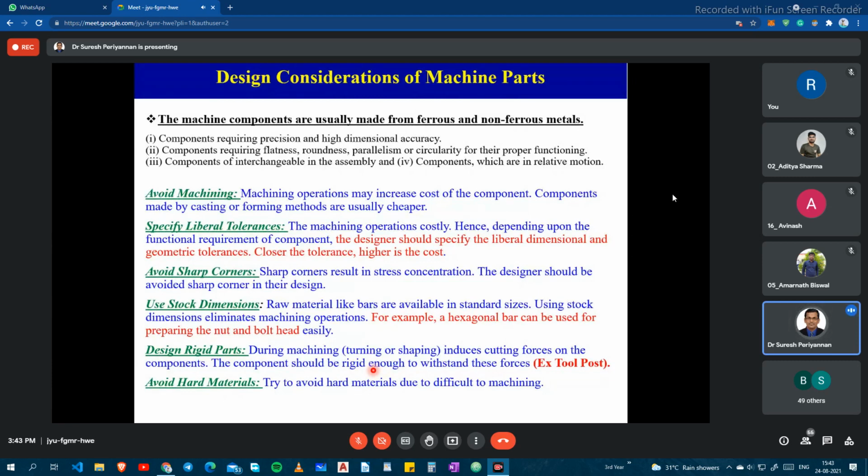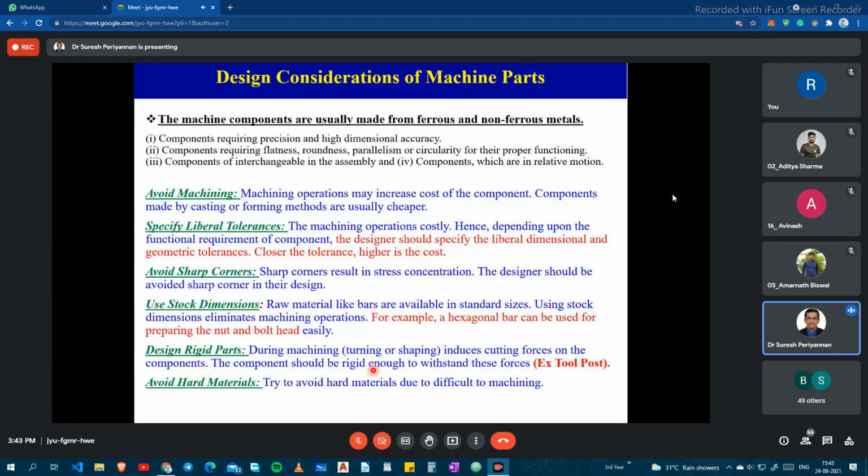For step turning, the tool post is subjected to different forces. For facing, different forces again. When you go for thread cutting, the tool post is subjected to different forces. During that time, the tool post should not vibrate.